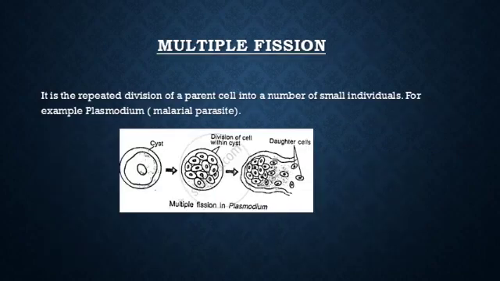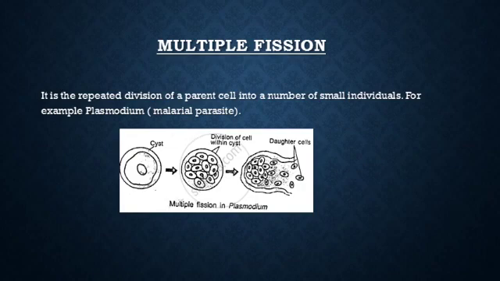The next method is multiple fission. Multiple means many. Fission means division. It is the repeated division of the parent cell into a number of small individuals. For example, the plasmodium, the malarial parasite, which causes malaria. Here the parent cell undergoes repeated division.